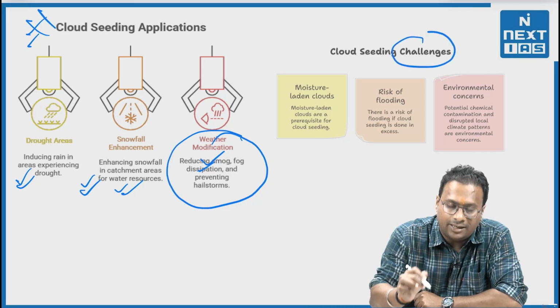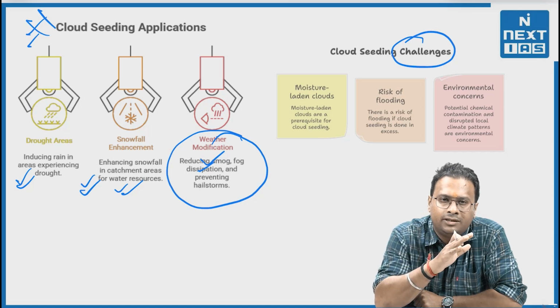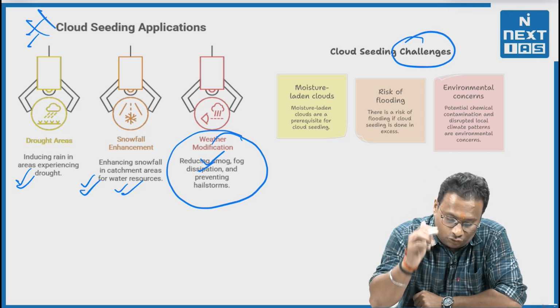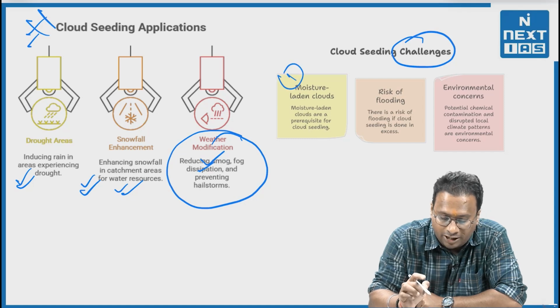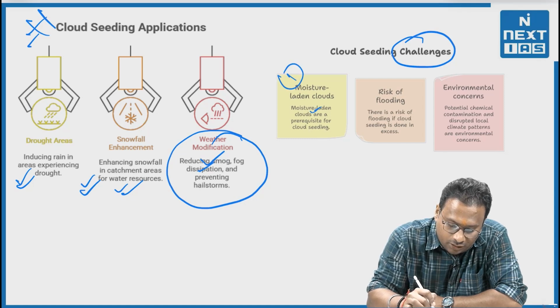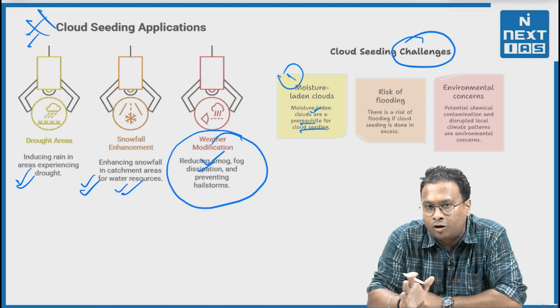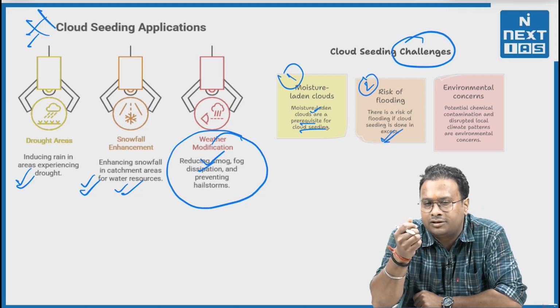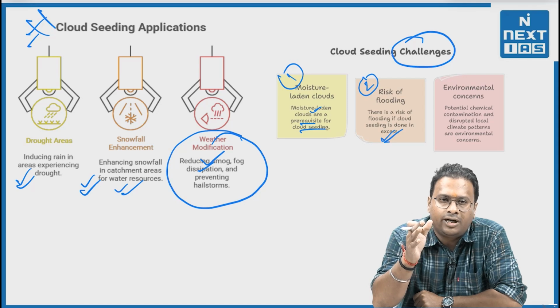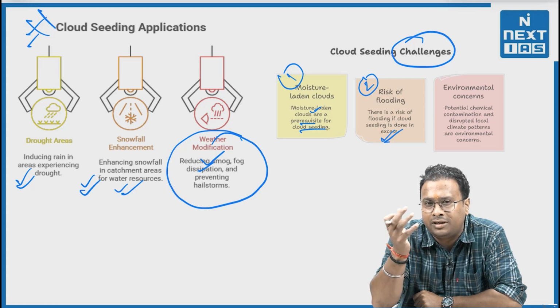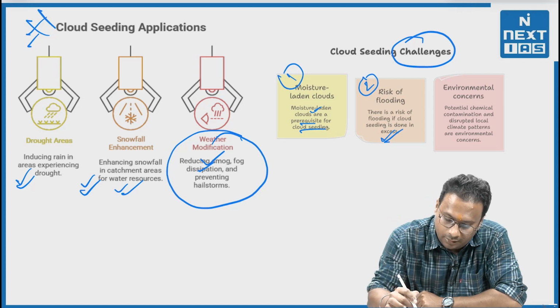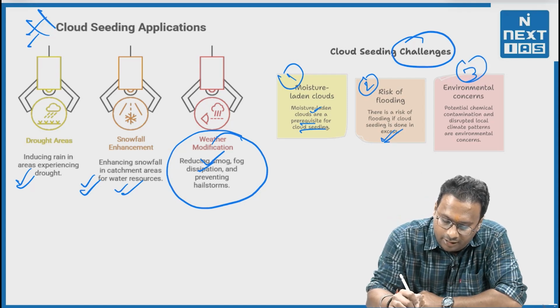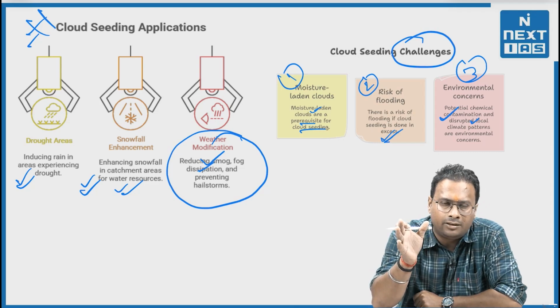Now, on the other side, there are certain challenges of cloud seeding that need to be tackled effectively. What are those? First, moisture-laden clouds. Moisture-laden clouds are a prerequisite for cloud seeding, otherwise it will not be effective. Second, risk of flooding if cloud seeding is done in excess, and flood becomes a very different kind of artificial disaster, to be dealt with in a different manner afterwards. Third, environmental concerns, for example potential chemical contamination and disrupted local climate patterns.